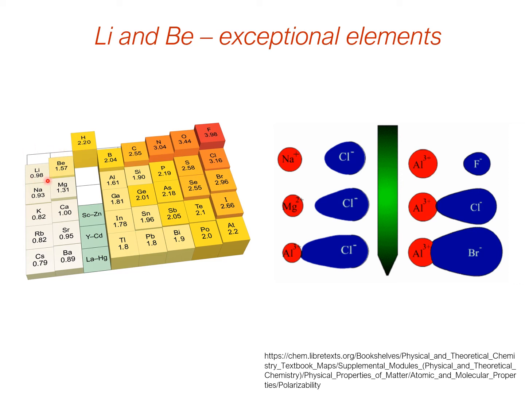And they're in the 2s shell, so it's a very small cation, and very small cations are very polarizing. And there's a graphic here. It's because there's a lot of charge in a small place, so it can distort the electron cloud of something else. So on the left hand side, we're showing how size and charge, and therefore charge density, has an effect. So sodium 1 plus, which is a much larger cation than lithium or beryllium, distorts the anion, so in this case chlorine, but it could be any anion, the electron cloud a little bit, it pulls it towards itself.